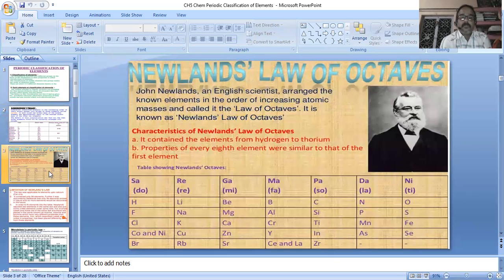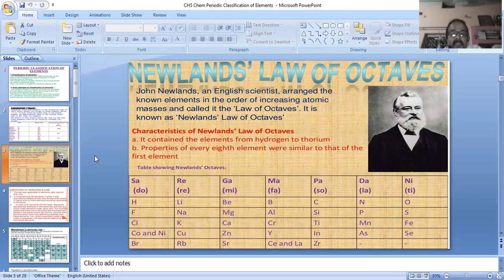And the next point is Newlands' law of octaves. John Newlands, an English scientist, arranged the known elements in the order of increasing atomic masses and called it the law of octaves. It is known as Newlands' law of octaves. Characteristics of Newlands' law of octaves: it contained the elements from hydrogen to thorium. Number two, the properties of every eighth element were similar to that of the first element.